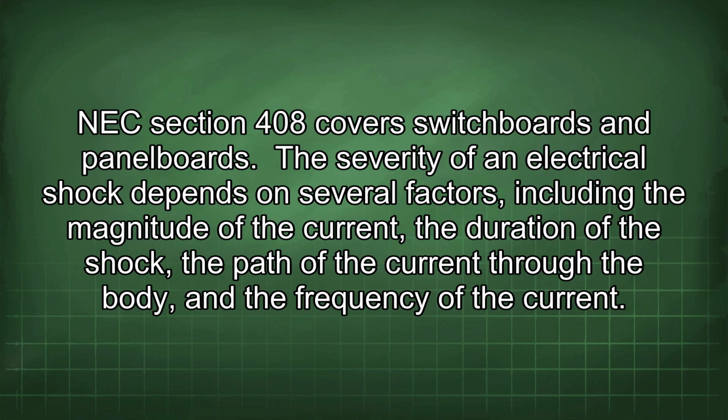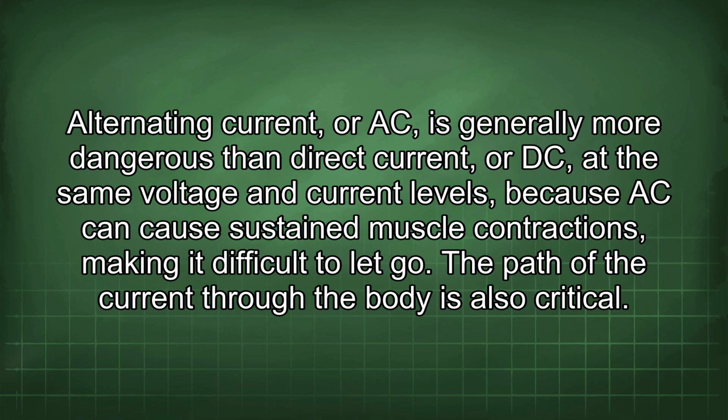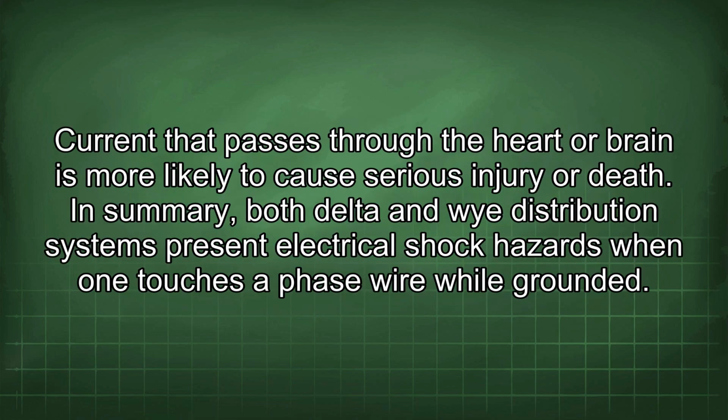The severity of an electrical shock depends on several factors, including the magnitude of the current, the duration of the shock, the path of the current through the body, and the frequency of the current. Alternating current, or AC, is generally more dangerous than direct current, or DC, at the same voltage and current levels because AC can cause sustained muscle contractions, making it difficult to let go. The path of the current through the body is also critical. Current that passes through the heart or brain is more likely to cause serious injury or death.